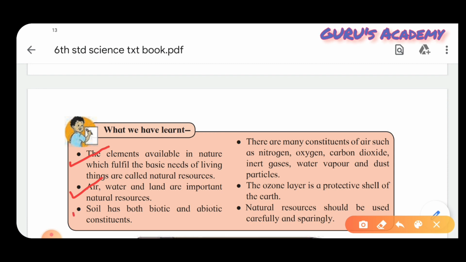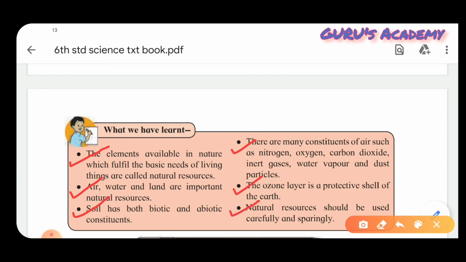Soil has both biotic and abiotic constituents. There are many constituents of air such as nitrogen, oxygen, carbon dioxide, inert gas, water vapor, and dust particles. Ozone layer is the protective shield of Earth. Natural resources should be used carefully and sparingly.